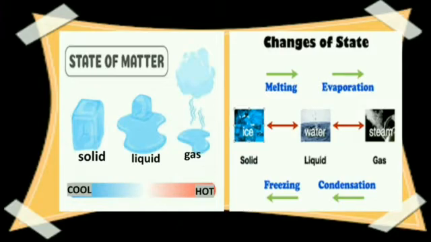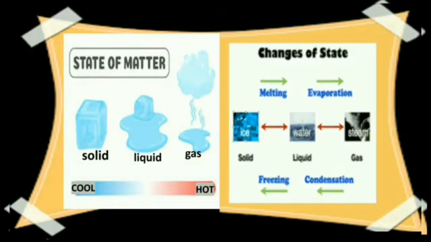Here you see that the solid form is the ice cube, which melts and comes into the liquid state, that is water. Again on heating, this liquid changes to gaseous form. Then we see that on reversing the same, that is on cooling the gas, we get liquid, that is water, and again on cooling or freezing the liquid we get solid, which is ice.